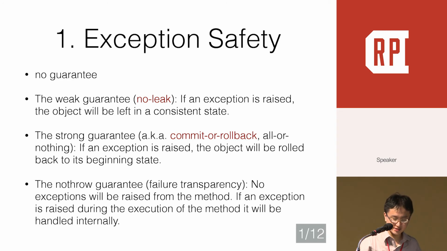The weak guarantee means no leaking. The strong guarantee is commit or rollback. The no-throw guarantee is that no exception will be raised.